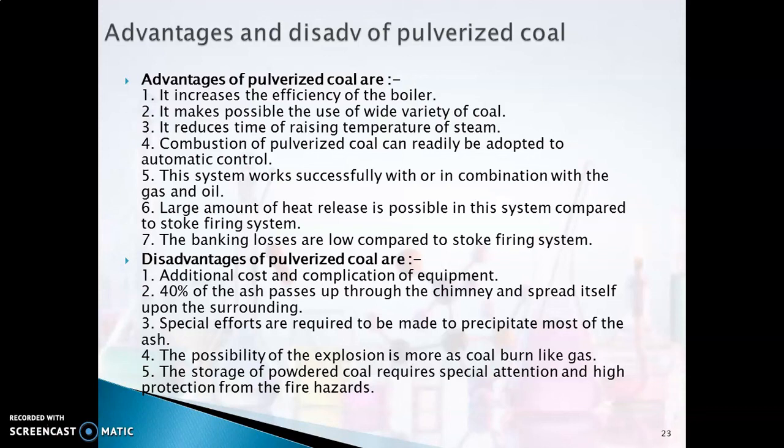You obtain the ash as a precipitate. There is a possibility of explosion. And the storage of powdered coal requires special attention. It should not spread and it should not burn. So a lot of care should be taken in the case of pulverized coal. But it has a wide variety of applications.